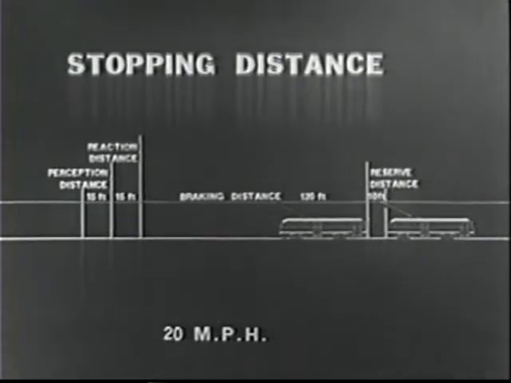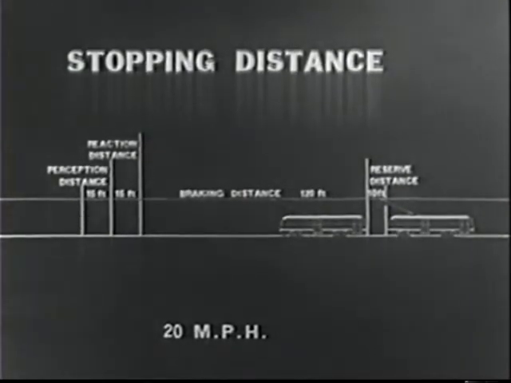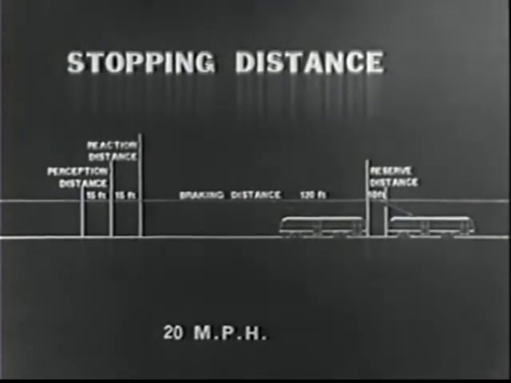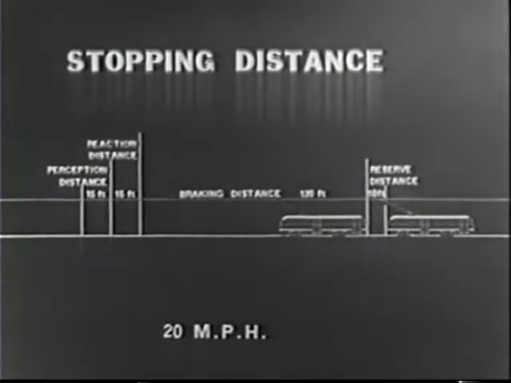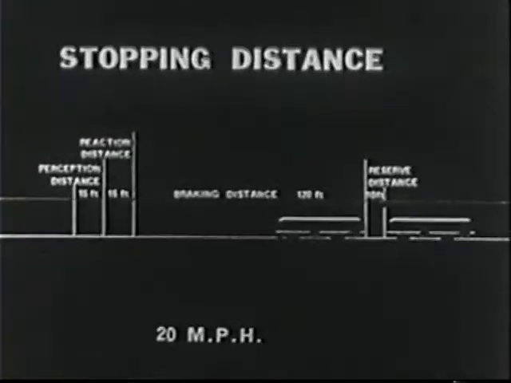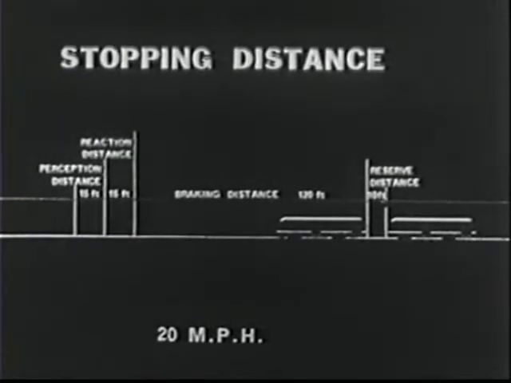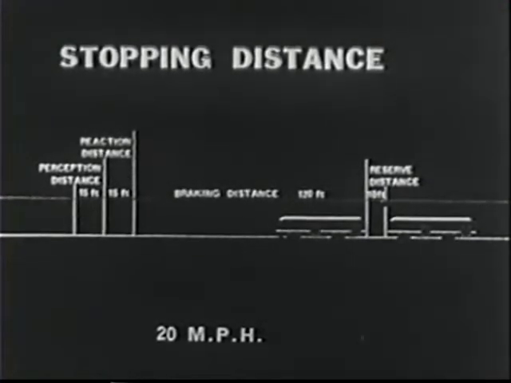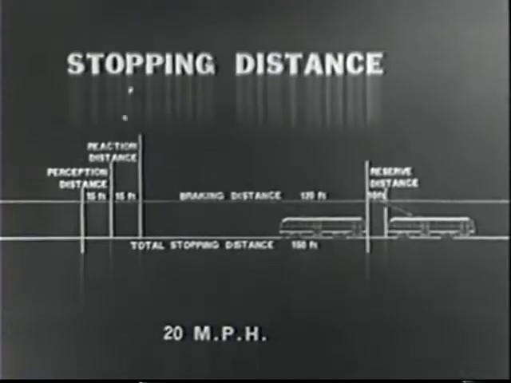The distance between cars when stopped is the reserve distance, in this case 10 feet. This is a desirable distance between cars, particularly on upgrades. After allowing a reserve distance of 10 feet in your total stopping distance, it is permissible to move closer to the car ahead so as to facilitate loading at heavy loading points or at loading zones.